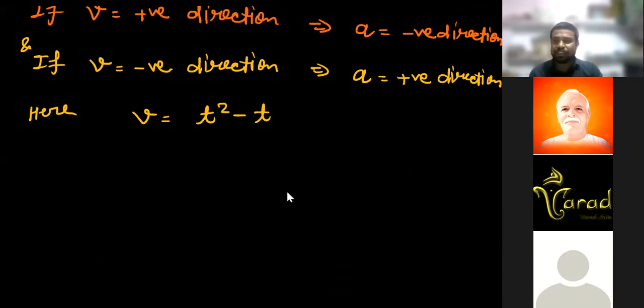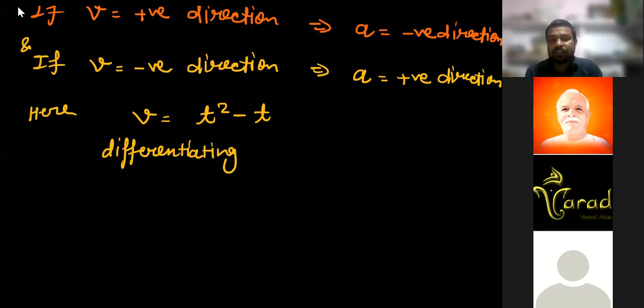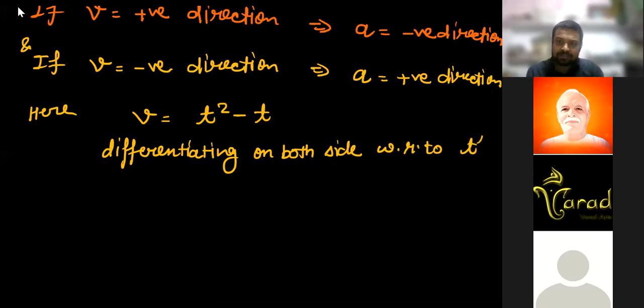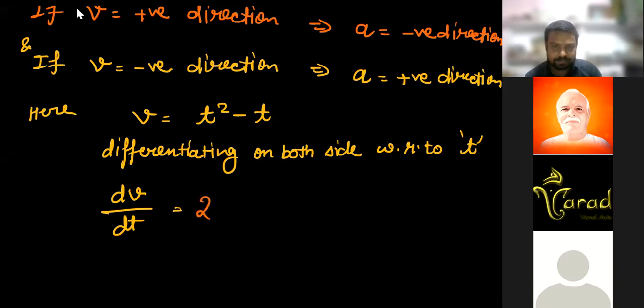The velocity is a function of time, so for acceleration we differentiate on both sides with respect to time. dv over dt is equal to, what is the differentiation of t square? 2t.